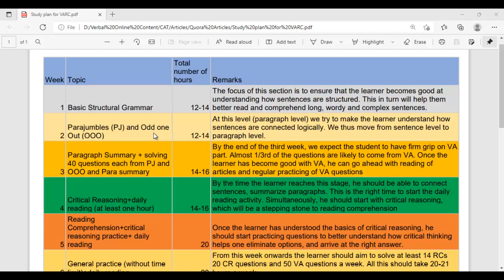Now there are two things that will happen in this week. The first is, of course, the daily reading activity. Many students ask me, sir, what is the right time to start reading activity? I tell them that you have to first finish paragraph summary. Once you have finished the basic concepts of paragraph summary, then you can start with the reading activity. For instance, now let's start with the paragraph summary.